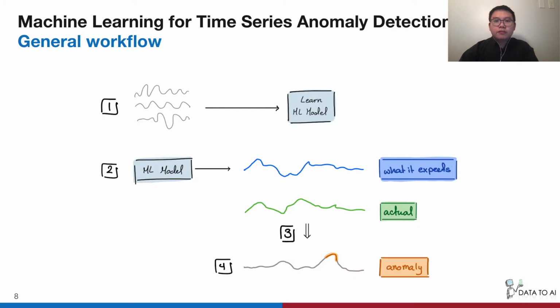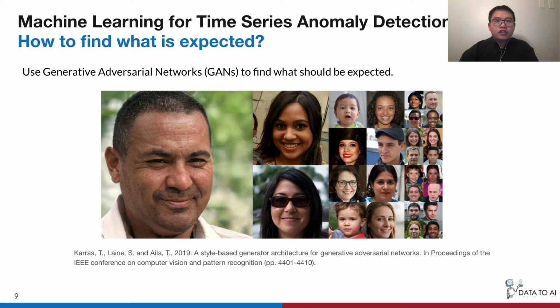For a typical machine learning method, here I will introduce the basic workflow. First, given the raw time series, we will ask a machine learning model to learn patterns. When the model learns enough knowledge from the data, we will know what should be expected for a time series. If the expected time series deviates largely from the actual one, then that indicates there is an anomaly. So our first question now would be how the machine learning model can learn what is expected.